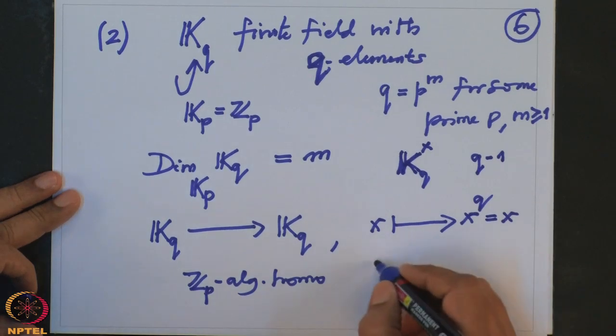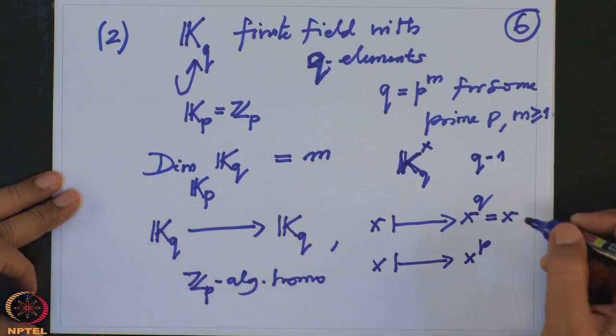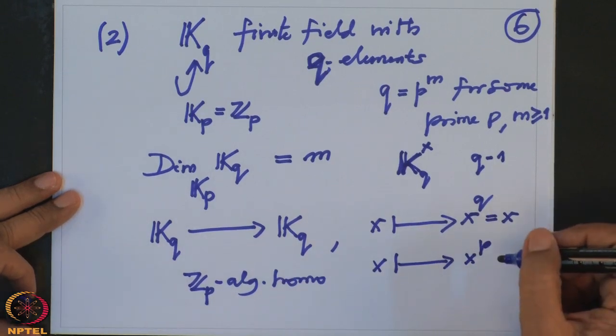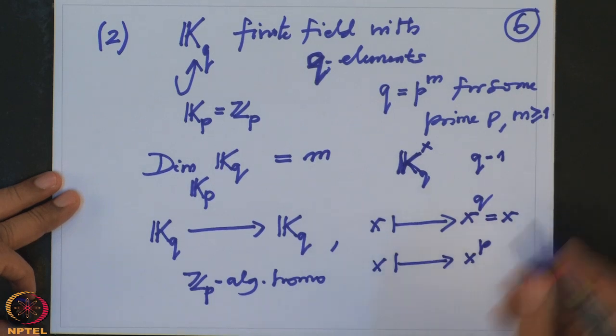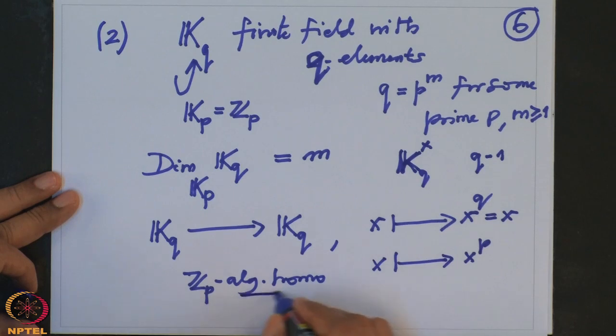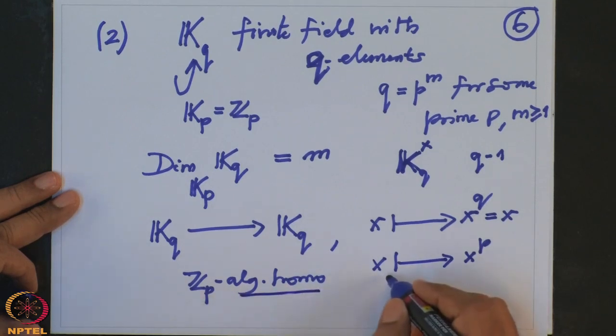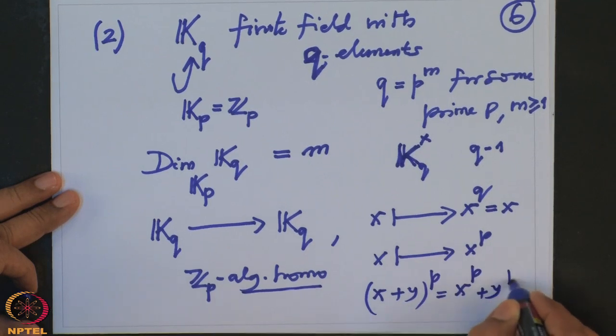But instead of this, if I would have taken x goes to x^p, let us check whether it is an algebra homomorphism. What do you need to check? First of all, it is K linear. This is a K algebra homomorphism, that is very clear because (x plus y)^p is the same thing as x^p plus y^p.